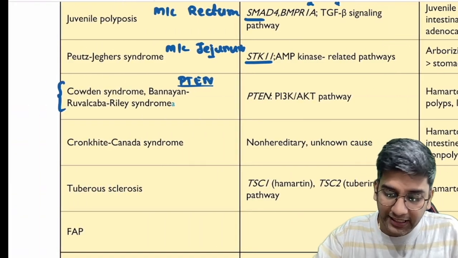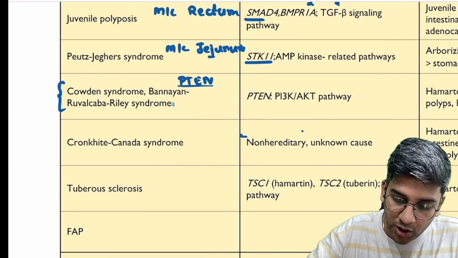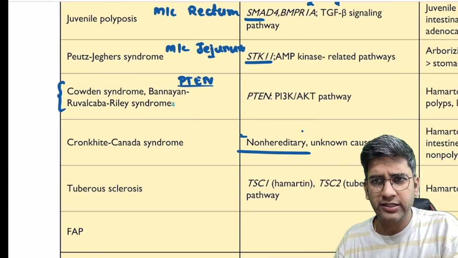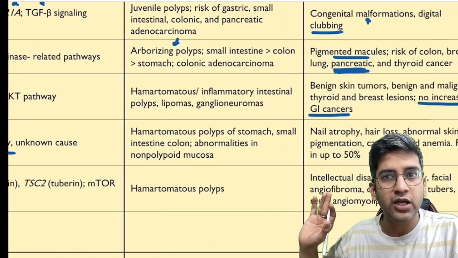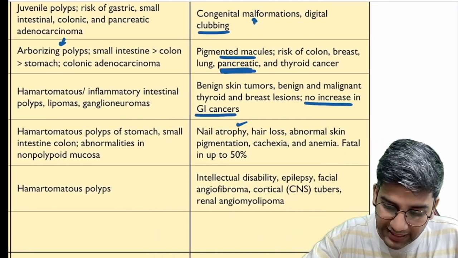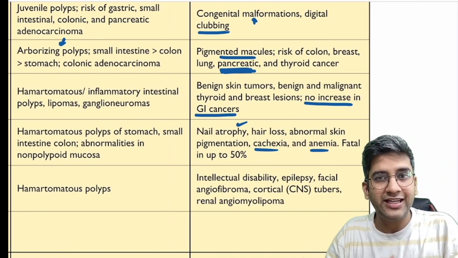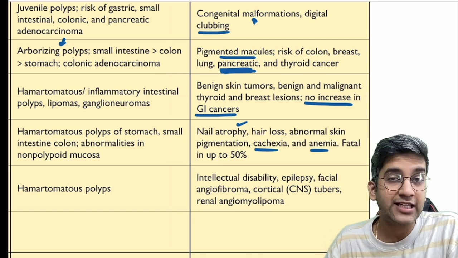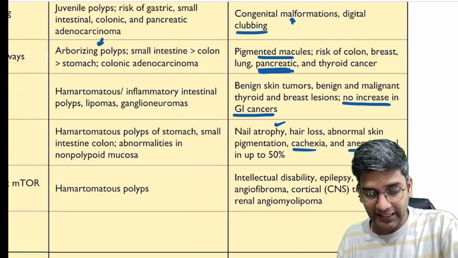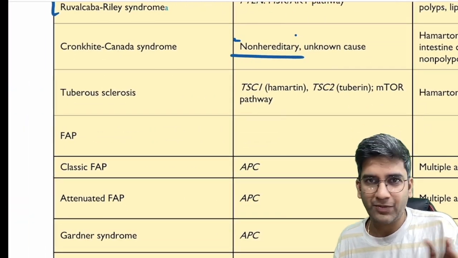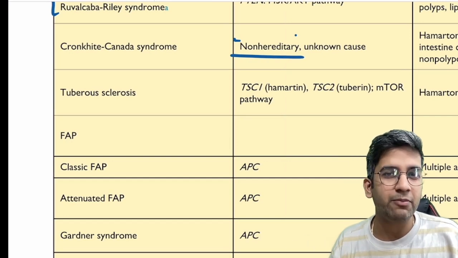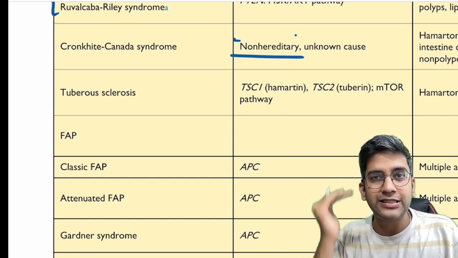Okay, now Cronkhite-Canada syndrome is non-hereditary. One of the polyposis syndromes which is not inherited is Cronkhite-Canada syndrome. Again, you'll have the same hamartomas here. In addition to that, you have a good amount of nail atrophy, pigmentation, cachexia, everything can be there. Though it's not inherited, it's a bit more fatal and a little more aggressive than any other syndromes you have read. Fine, that's one. Okay, tuberous sclerosis, I'm not going to discuss much here. Not primarily a colonic lesion, but yes, in tuberous sclerosis also you'll have multiple hamartomas. It's more discussed in the CNS tumors and others.